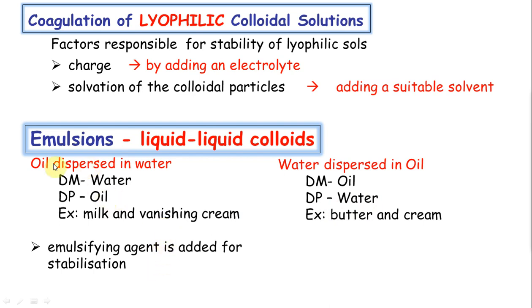Now because oil and water are not okay with each other, these are lyophobic colloids, both of them lyophobic. In this case the dispersed medium is water, so you can call it hydrophobic. So what you do is add an emulsifying agent to stabilize it. In a lot of products, if you see the label on the back, it will show that they have added an emulsifying agent so that you can keep them together. This is the end of colloidal chemistry.